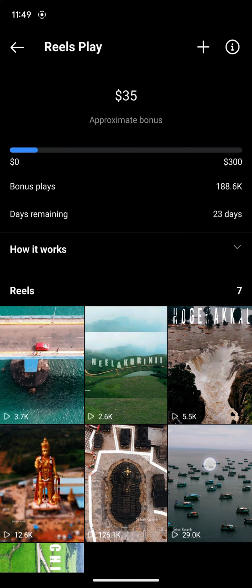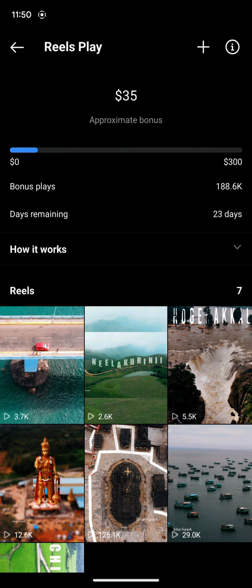If somebody has 100k followers, I've seen him having around $35,000 as a target fee. That's around 28 lakh Indian rupees. Every time you upload a reel, you have to mark it as a bonus reel. You cannot mark older reels as bonus reels. You can mark only after it's activated, and the old reels' views will not be counted. It will only be the ones you have uploaded after it is activated.